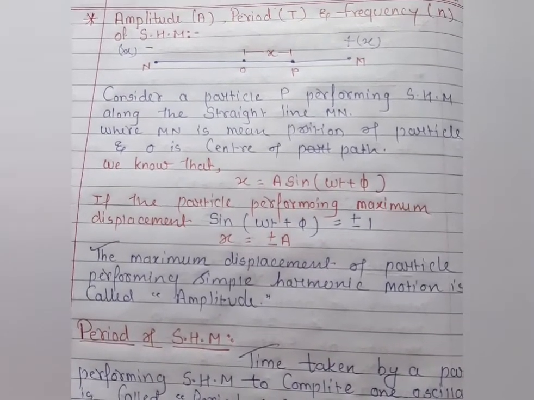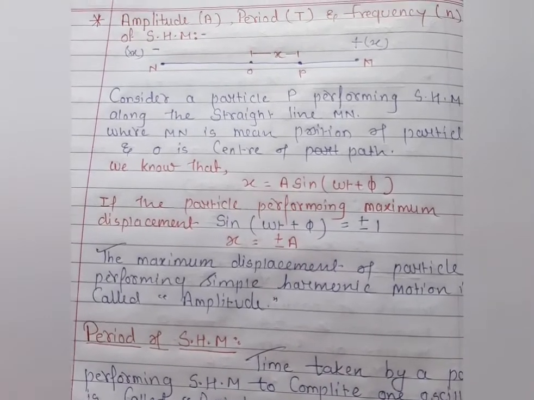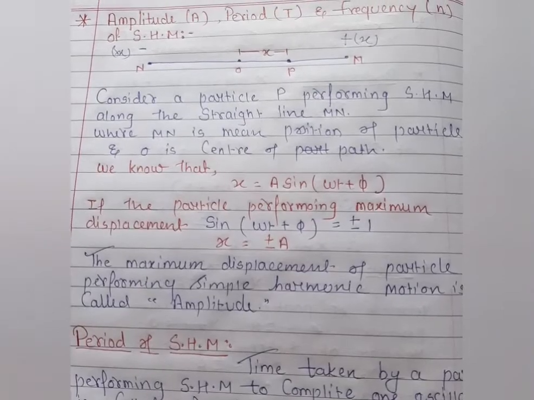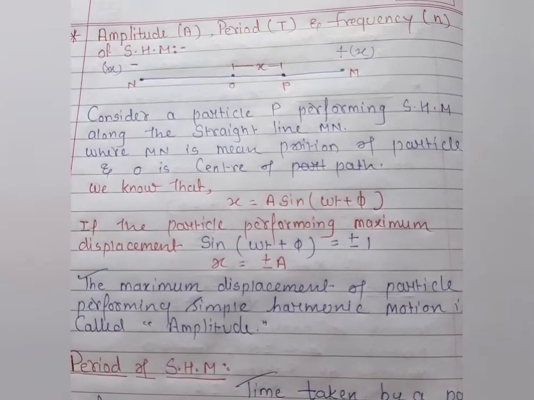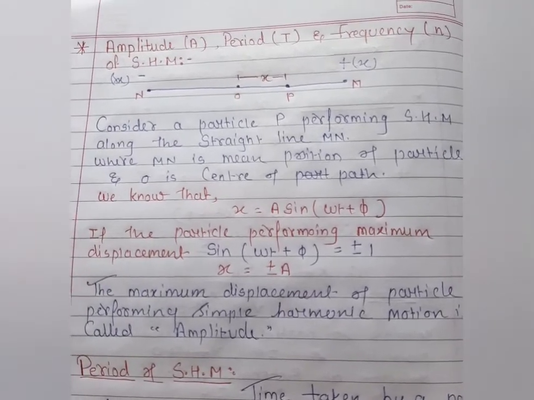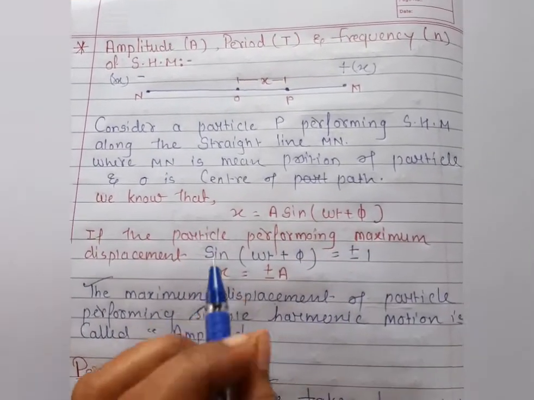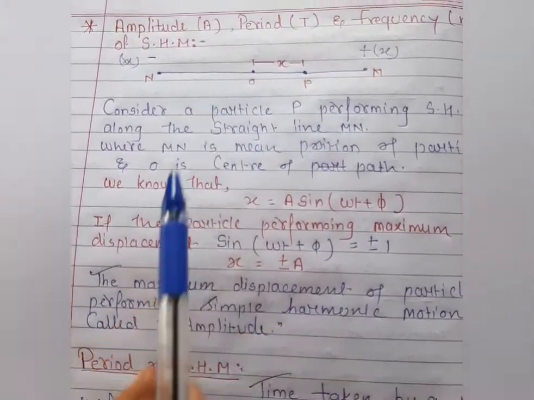So from this condition, what will be the definition of amplitude? The maximum displacement of a particle performing simple harmonic motion is called amplitude. As I already explained, the maximum displacement of a particle performing simple harmonic motion is called amplitude. So I hope you're clear about it.